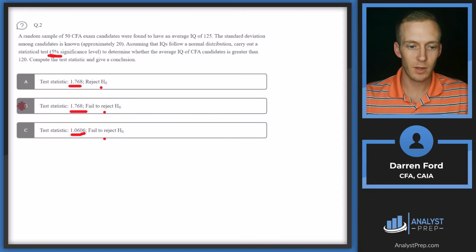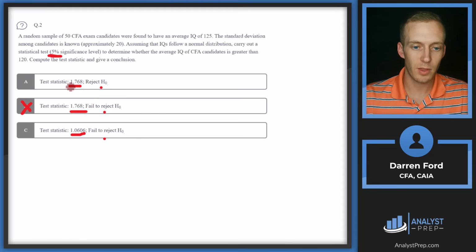So in reality, we can rule B out right off the bat, since our critical value is going to be 1.65, I'll just round up for easy. If we're greater than that, we're going to reject. If we're less than that, we're going to fail to reject. So in this B instance, we're greater than it, and then we're saying that we're failing to reject, but those would be in conflict with one another due to our critical value. So we can rule out B right away. So we're either going to have this t-stat and reject, or we're going to have this t-stat, which is below the critical value, and fail to reject. So let's bring this in and do that math.